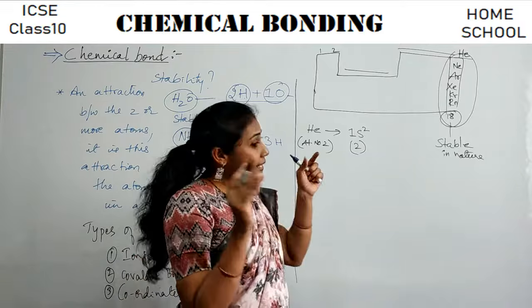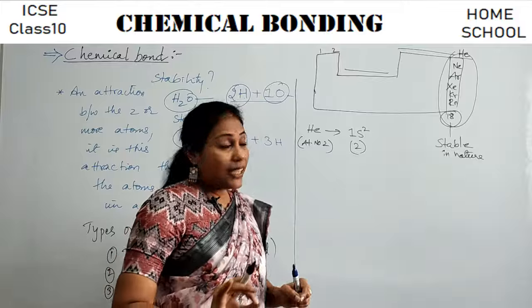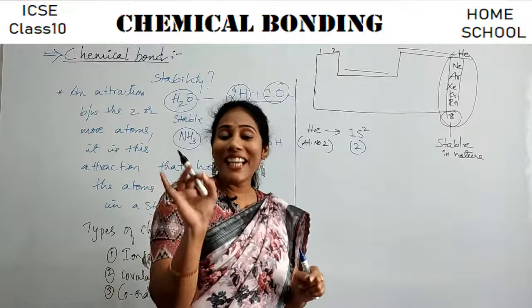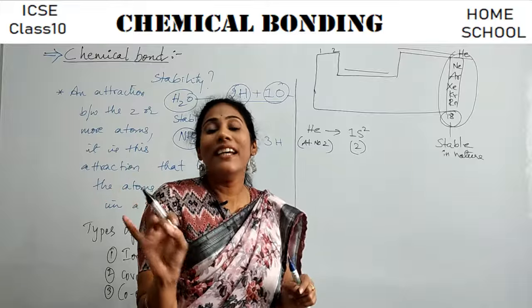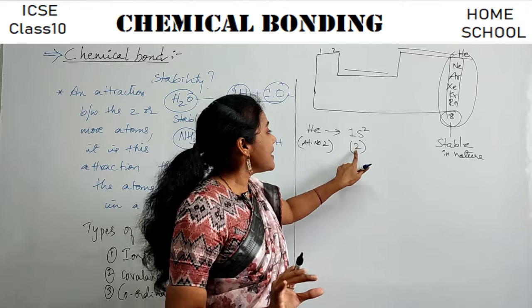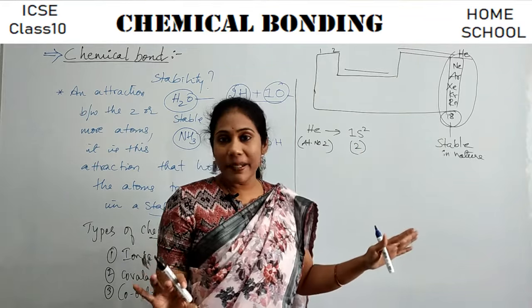Okay, say in case in the last shell, if an element shows only 2 electrons, then it is said to be a stable electronic configuration. You know, this is a stable electronic configuration. This is a rule for stability, guys.